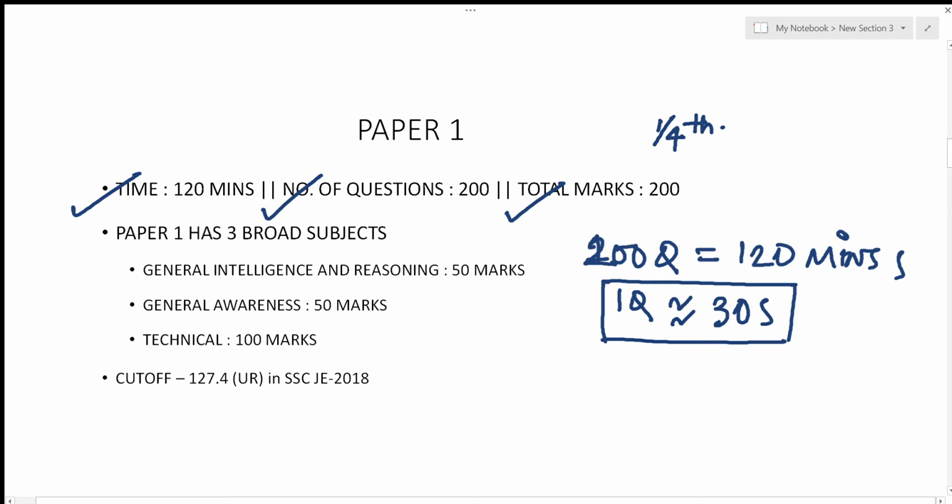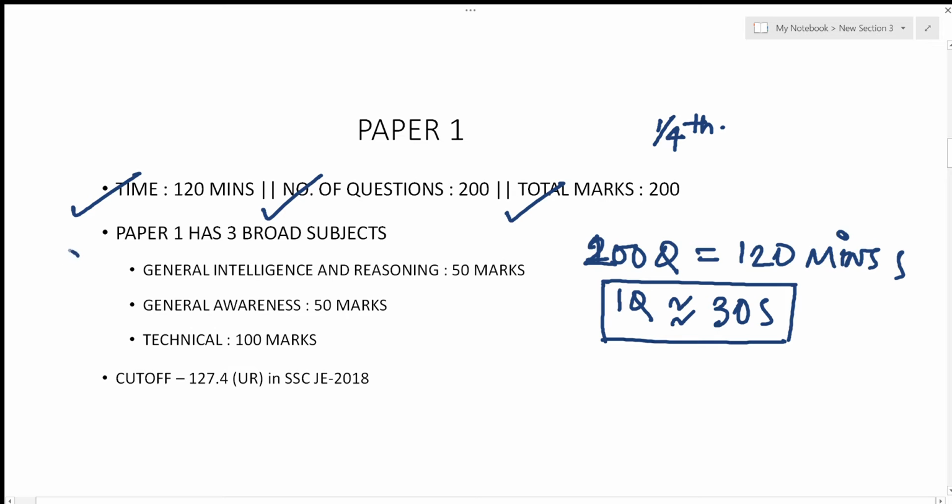If you don't know the answer and it's taking you more than 30 seconds, just leave that question and move forward. Don't spend more than 30 or 45 seconds on one question, because after the exam is over, you'll realize that many people will come up to you and tell you that they could not see 40-50 questions because they did not have time. But if you practice a lot of mock tests and get used to the pattern of the examinations, you won't be in that category of students. That won't happen to you if you follow these things that I'm telling.